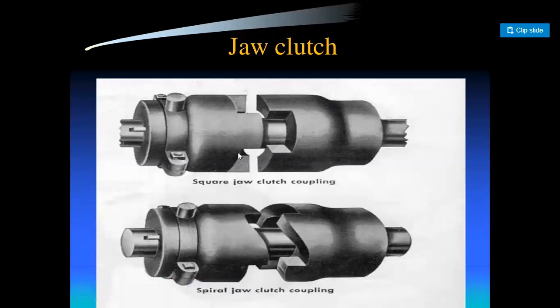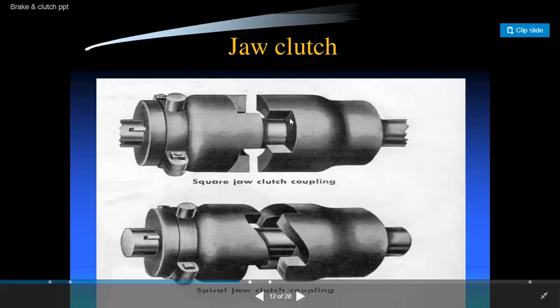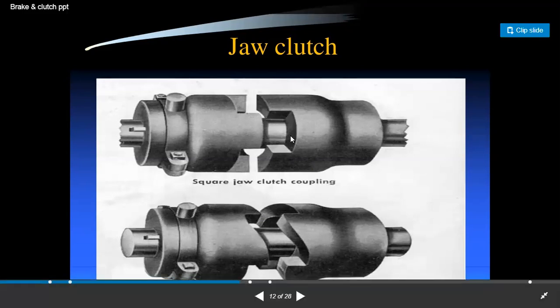If you see a tractor or a thresher, then at the joint of the shaft of the tractor and thresher, you will see this kind of coupling. Whenever the tractor and thresher are connected with the help of a shaft, this jaw clutch is used to connect the shaft.